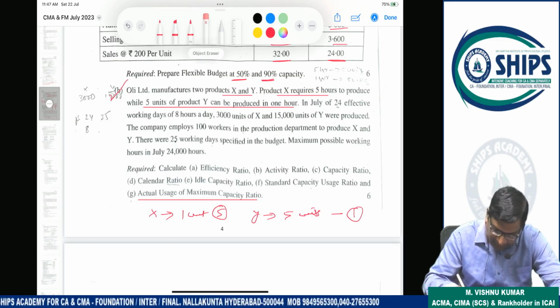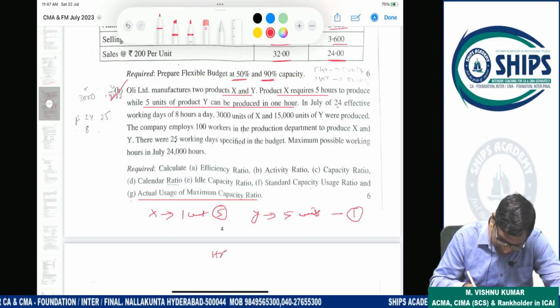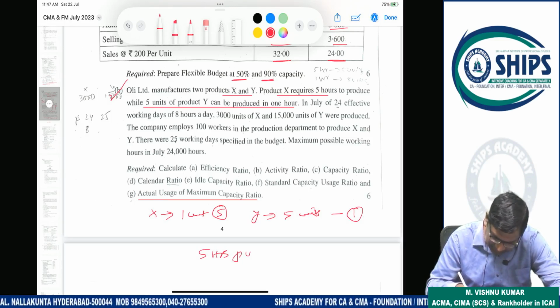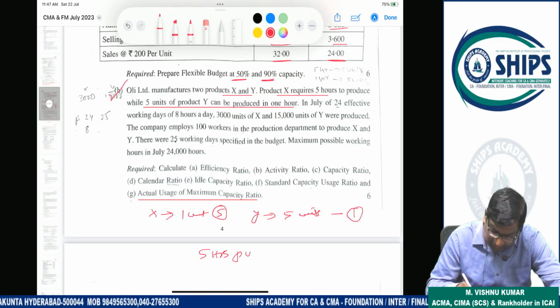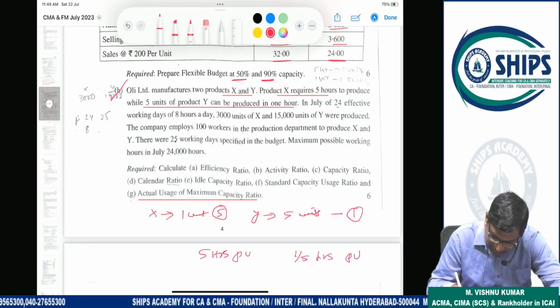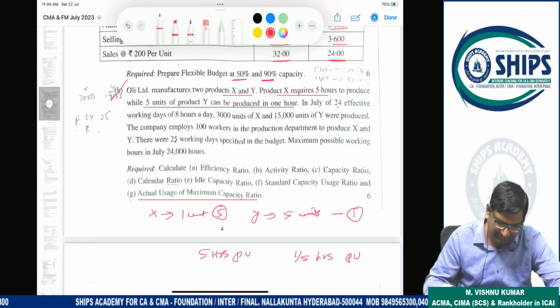So here the time requirement is 5 hours per unit for X. In case of Y, in 1 hour they are producing 5 units, so this is 1 by 5 hours per unit.